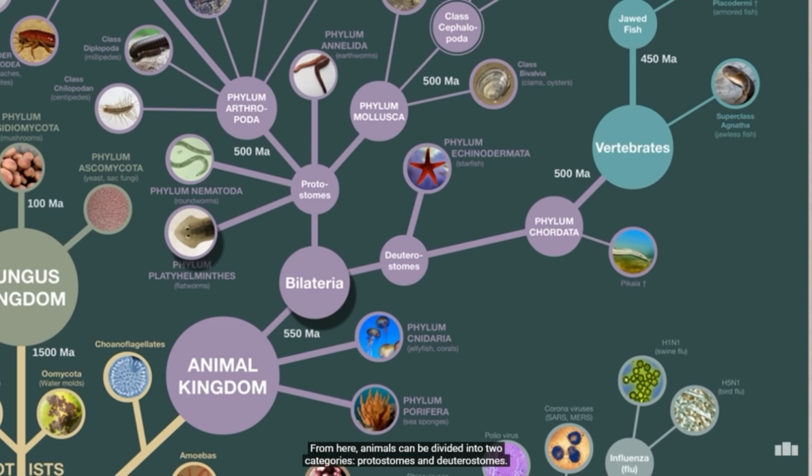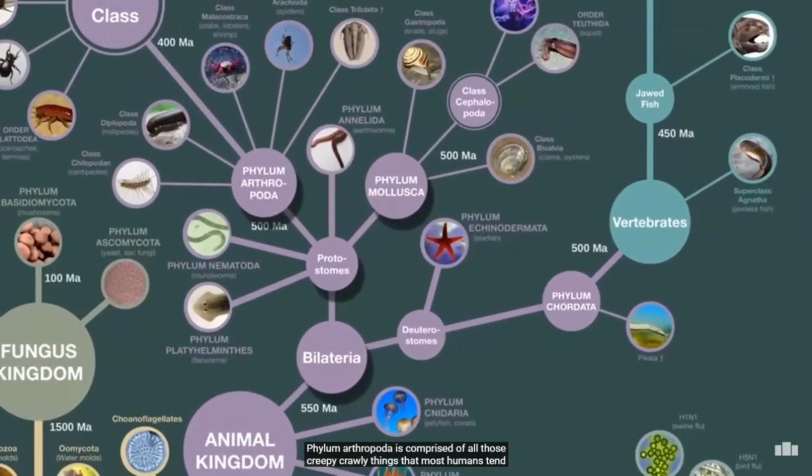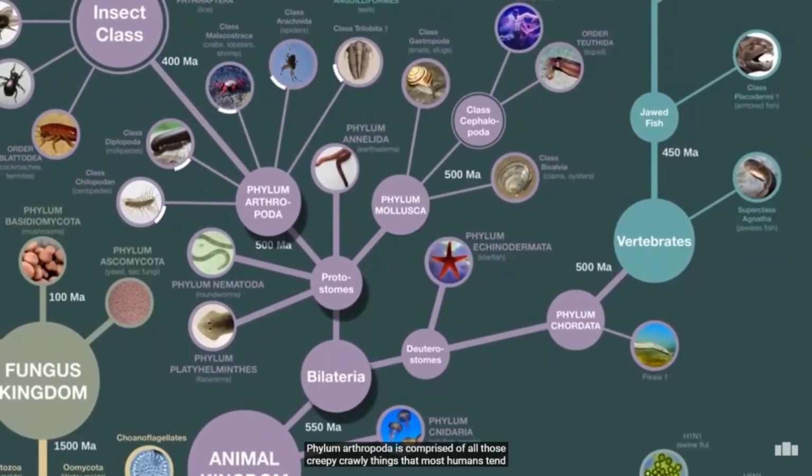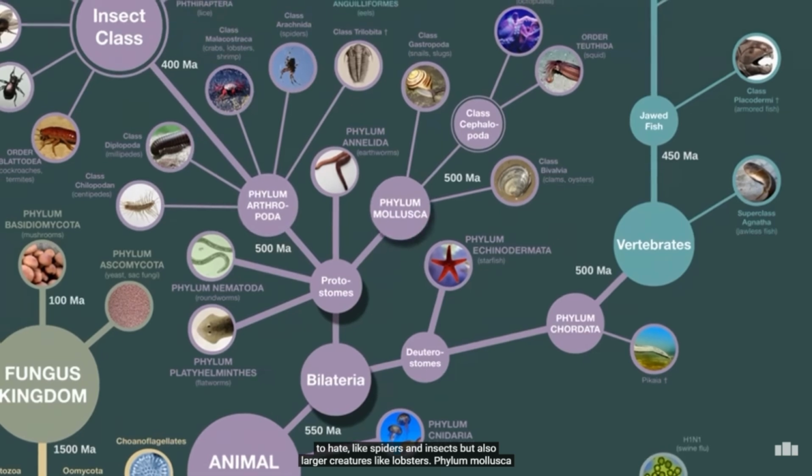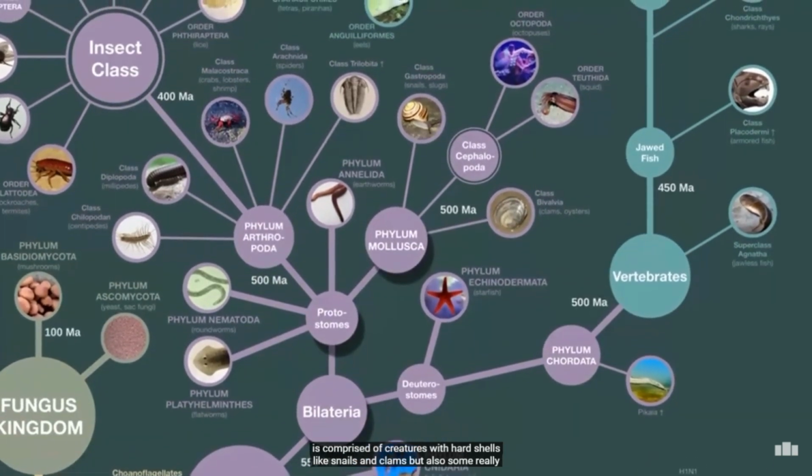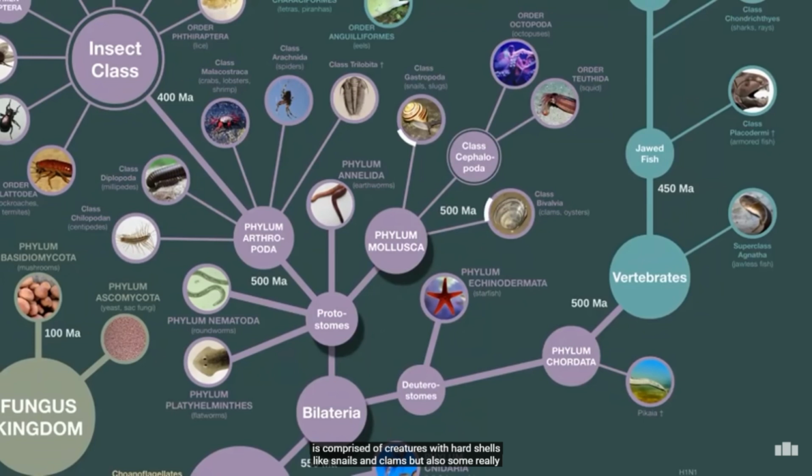From here, animals can be divided into 2 categories, protostomes and deuterostomes. Protostomes include the various worm phyla, as well as the phyla Arthropoda and Mollusca. Phylum Arthropoda is comprised of all those creepy crawly things that most humans tend to hate, like spiders and insects, but also larger creatures like lobsters. Phylum Mollusca is comprised of creatures with hard shells like snails and clams, but also some really intelligent sea creatures such as octopi and squid.